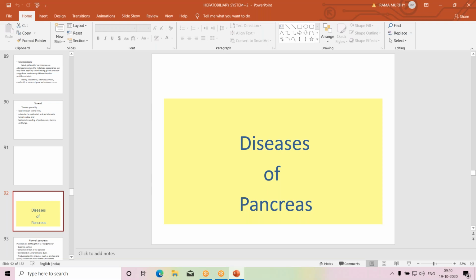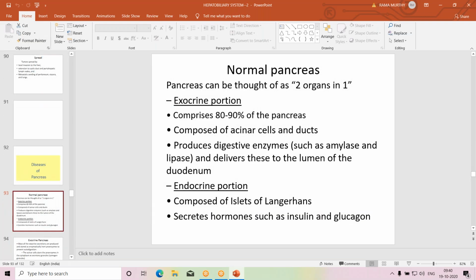Now we go to the diseases of the pancreas. Pancreas is another important structure related to the gastrointestinal tract. It is actually an organ with 2 types of tissues. One is the exocrine portion, and another is the endocrine portion.